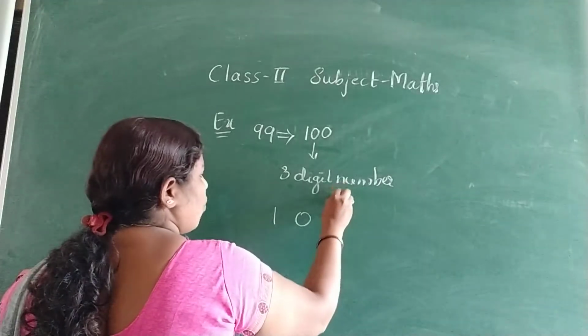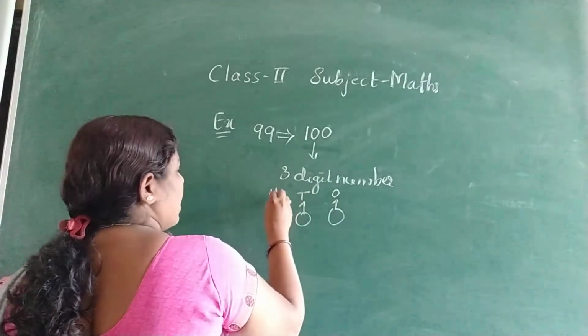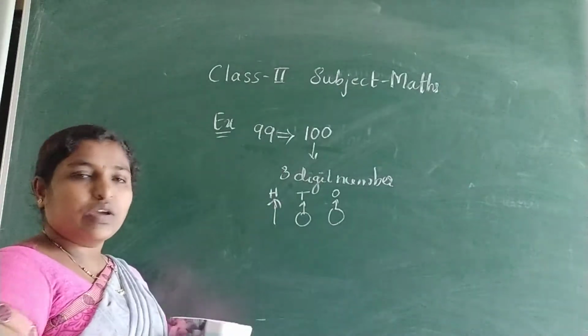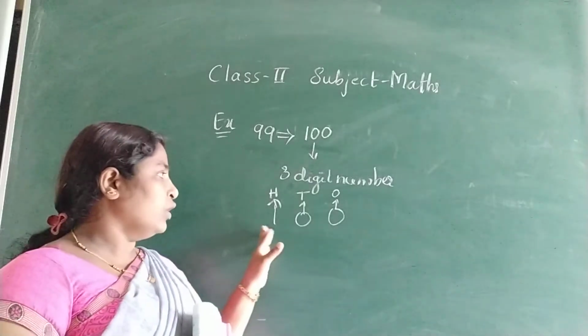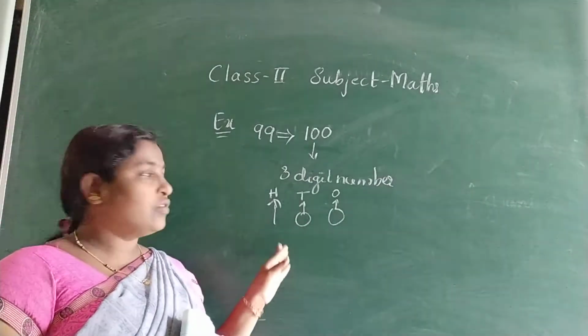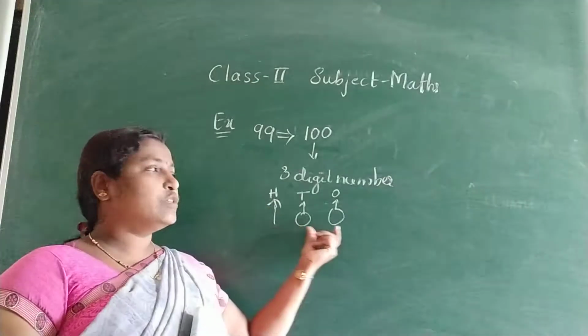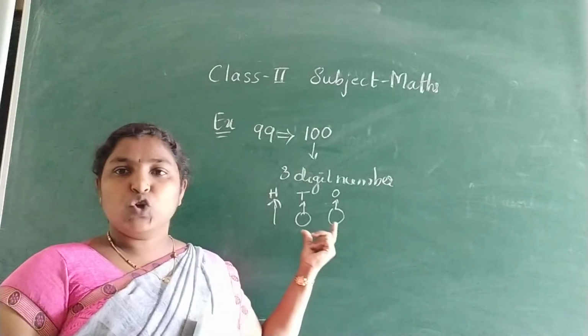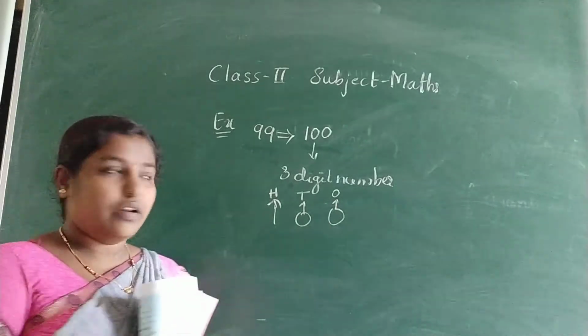This is ones, tens, and this is hundreds. These are the places of 3-digit numbers: ones, tens, hundreds. How should we read this? 100. There is nothing in the tens place and ones place, so no need to read. This is just 100.